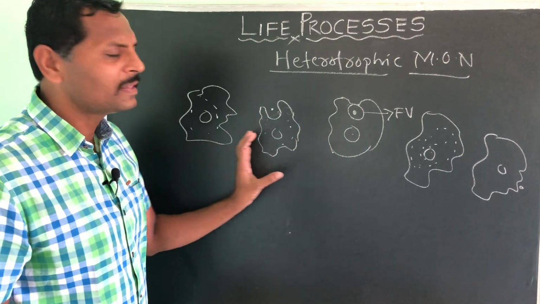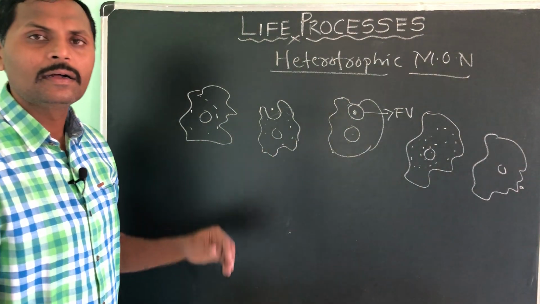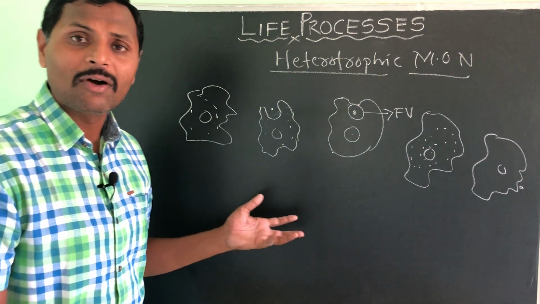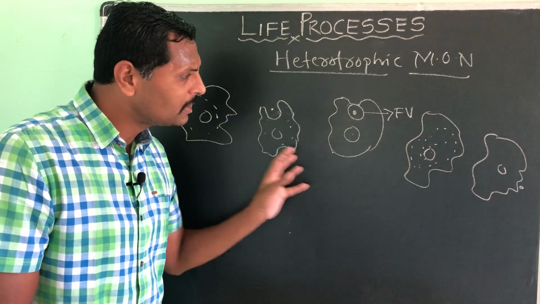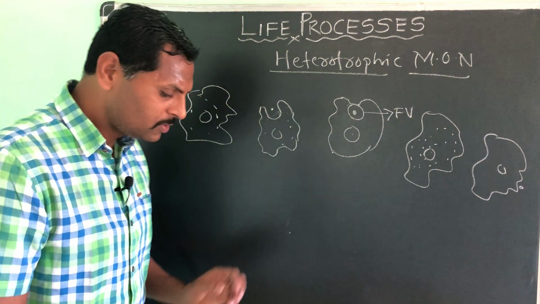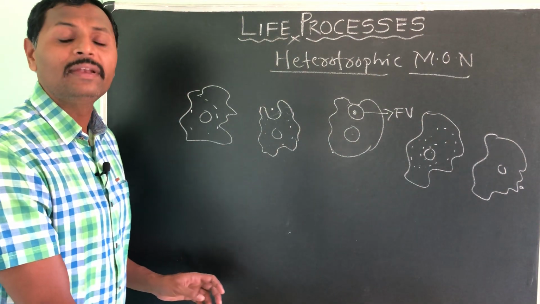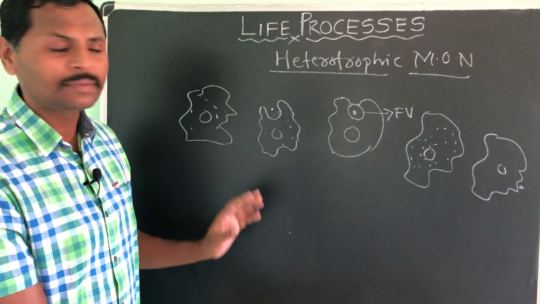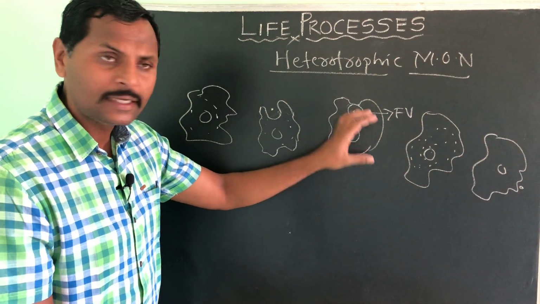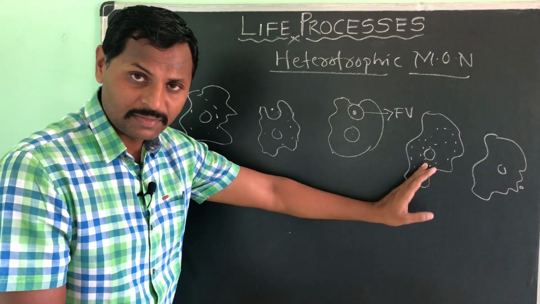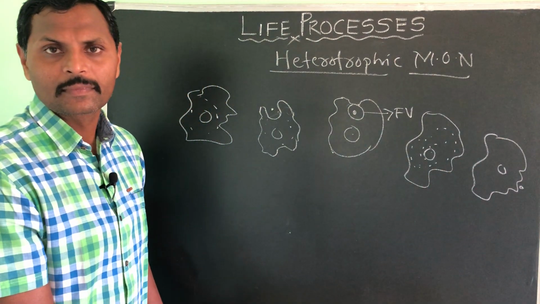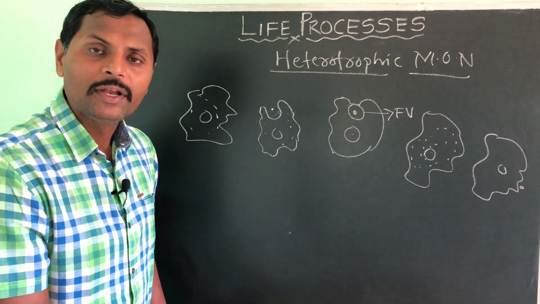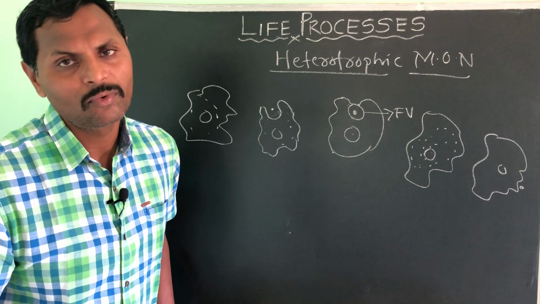Understood? Such a simple method you can find in the amoeba digestion or amoeba nutrition. Some other unicellular organisms like Euglena also will follow the same procedure. So this is how an amoeba will get its nutrients. Amoeba is also following all the 5 steps, that is ingestion, digestion, absorption and assimilation, then egestion. Hence we call this type of nutrition as heterotrophic mode of nutrition.